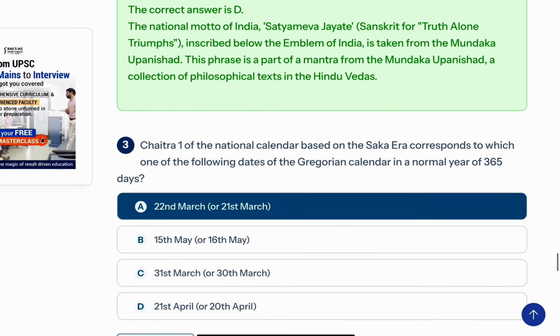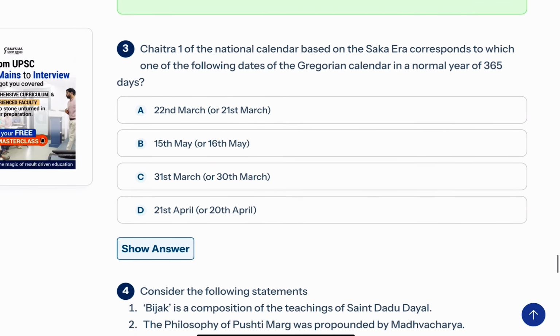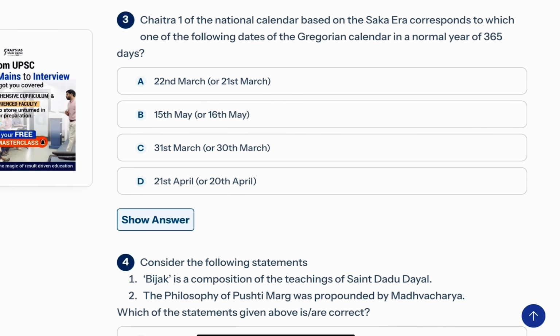Now the third question was: Chaitra 1 of the national calendar based on the Saka era corresponds to which one of the following dates of the Gregorian calendar in a normal year of 365 days? This is a difficult question. Even if you go through the whole textbook, you won't find a place where it is explicitly mentioned, or no one recalls these facts.